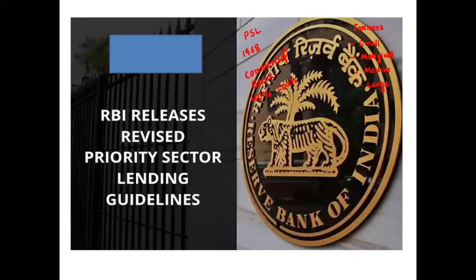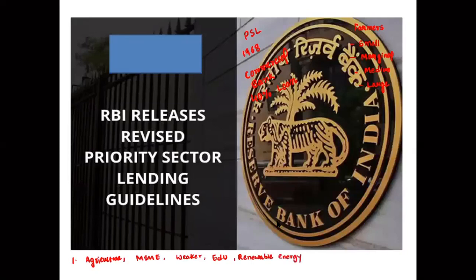In this priority sector lending scheme, we have agriculture, MSME sectors, weaker sections, education, and also renewable energy. All these things are included in the priority sector lending scheme.